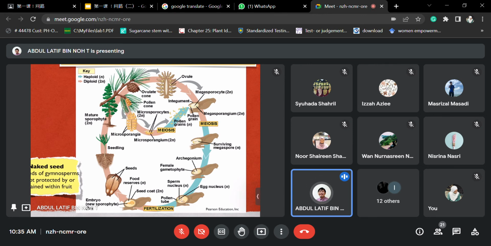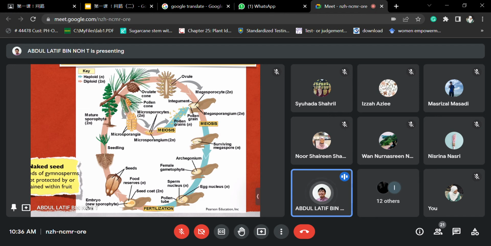The seed is protected inside this cone, so the seed will be safe from all the environmental changes. It is inside, so it will be guarded by the cells that are there. They will be provided with nutrients and so on, until they become proper seeds, right?